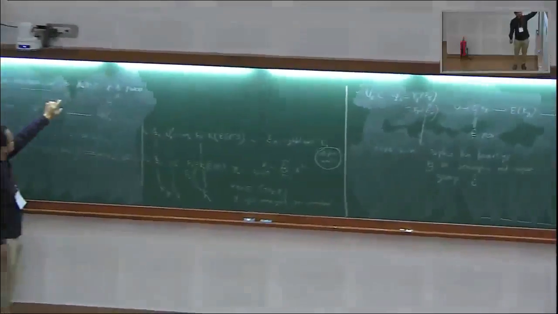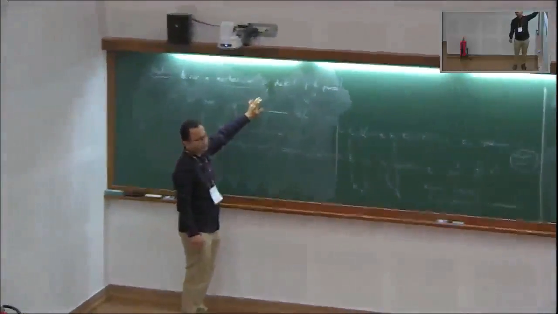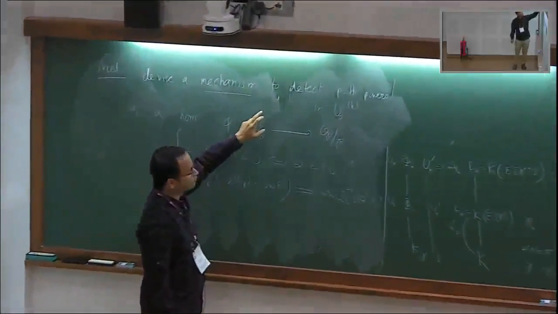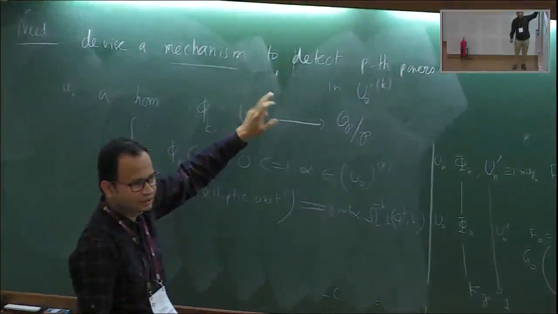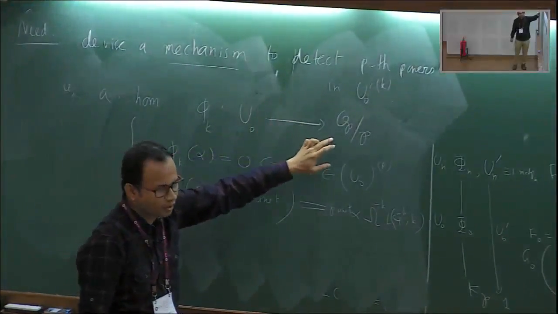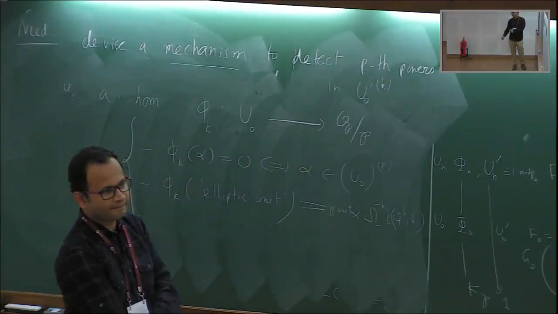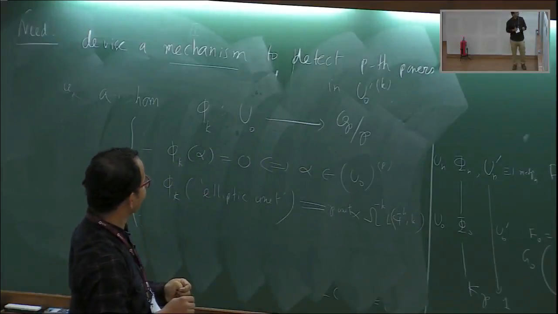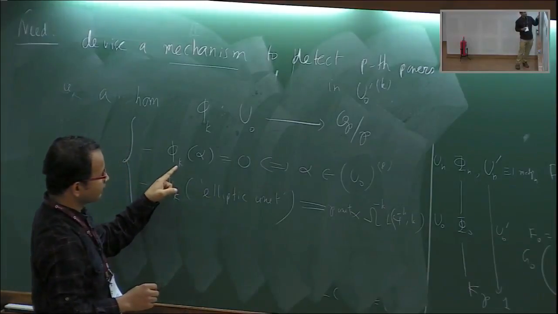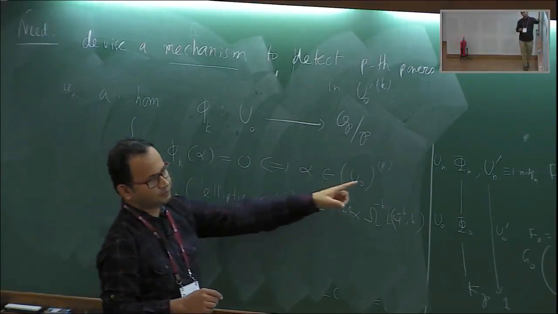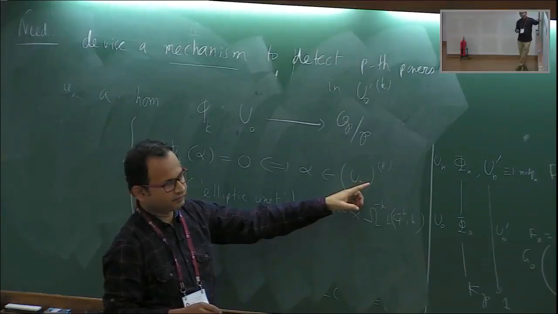To define it, we can define it from U0 itself, because on the other components it will be 0. Only from the kth component will it be non-trivial. If it is 0, then it is a pth power.